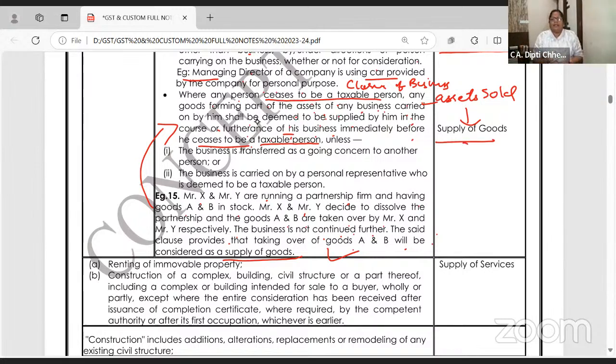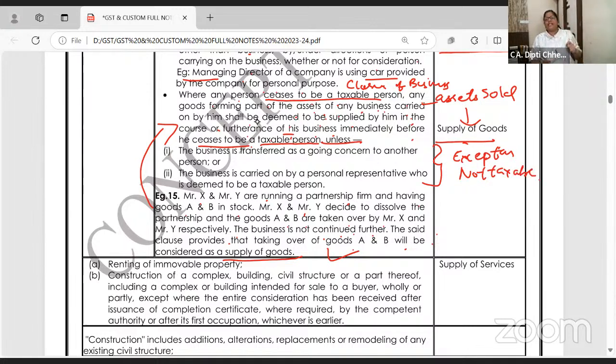For the firm, it is a sale. The firm is saying I'll sell to XYZ or I'll sell to the partner. For me, it's a sale. I will charge GST. And anyhow, when the partner purchased the asset, they must have claimed ITC. Now when they are selling, they have to reverse. Now I want all of you to write exception and below that write not taxable.